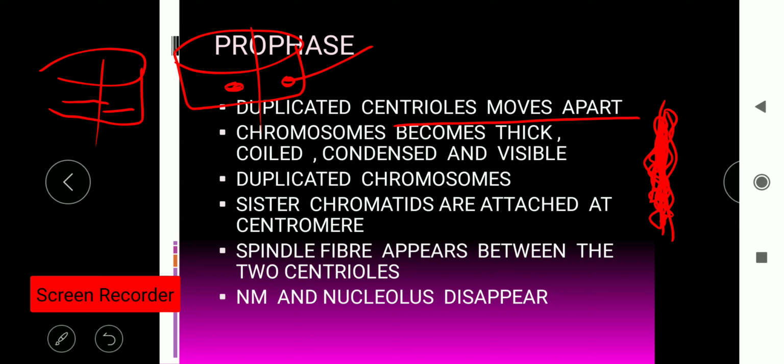We have seen the conservative replication of DNA, through which the duplicated chromosomes are formed, and these duplicated chromosomes are held together at a point, that is the centromere, and these two arms of the chromosome are known as sister chromatids. So the sister chromatids are attached to each other through the centromere. Then spindle fibers will appear between the two centrioles.